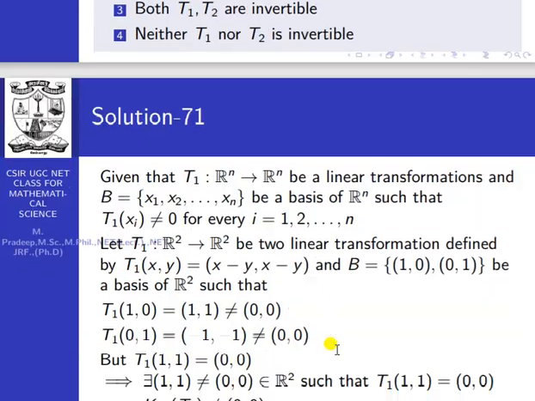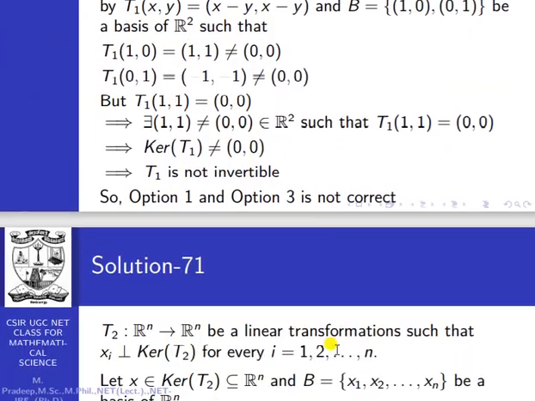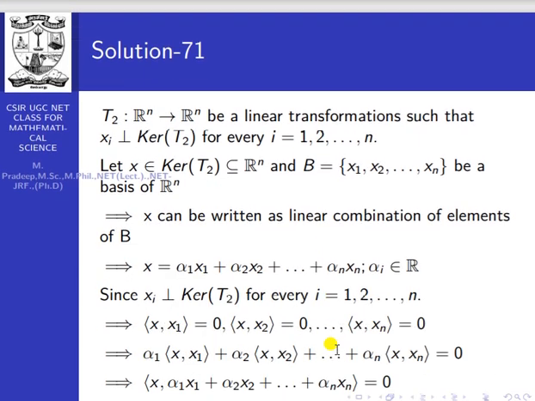Now we are going to discuss the second and fourth options, that is, we want to discuss the transformation T2. What is the transformation T2? The given data is for T2. It's also a linear transformation from R^n to R^n, and xi is the basis for R^n. That is also given data. Xi is orthogonal to kernel of T2 for every i equal to 1 to n.